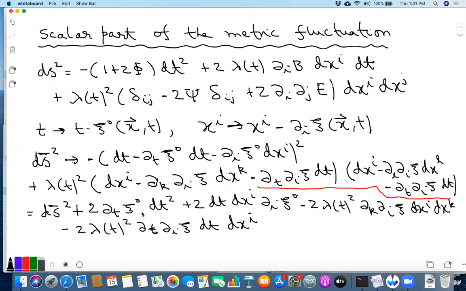And now the idea is that we'll compare this deformation with this general deformation over here, to figure out how these various modes phi, B, psi, and E transform under these coordinate transformations. So let's start with delta phi.